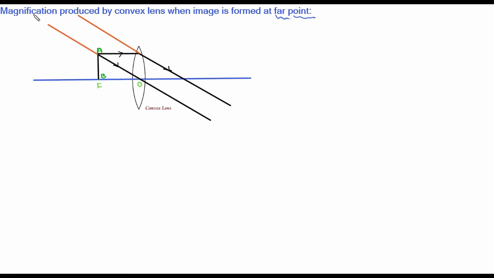So the image is named A dash, B dash, and the distance of the image obviously you have to take as V. And this distance is the object distance, and it is equal to the focal length. Alright,